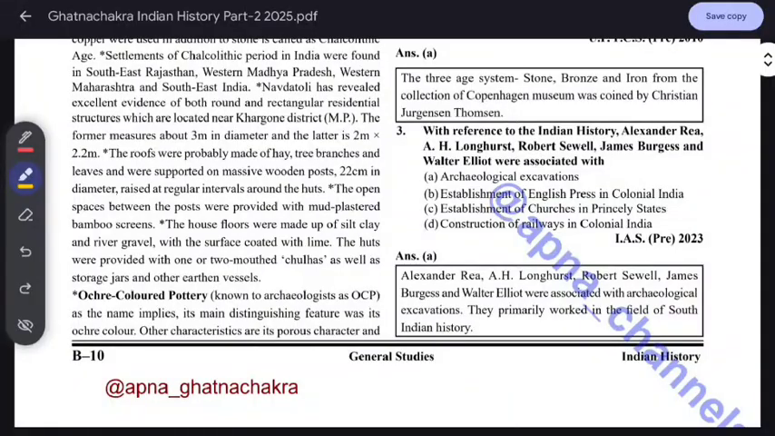Now the next question. With reference to Indian history, Alexander Rea, H. Longhurst, Robert Sewell, James Burgess and Walter Elliot were associated with what? Archaeological excavations. So you can see that Alexander Rea, H. Longhurst and Robert Sewell were related to archaeological excavations. This question was asked in IAS 2023 and it becomes important. Even if we can't remember these names, we still have to know they were related with the excavations.